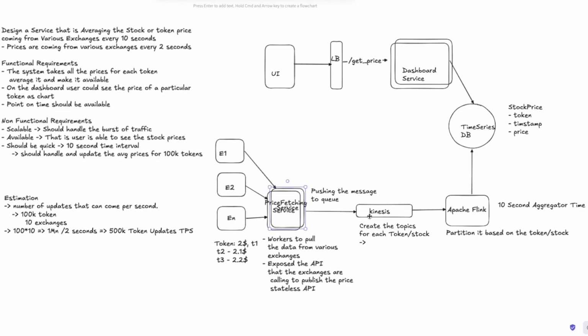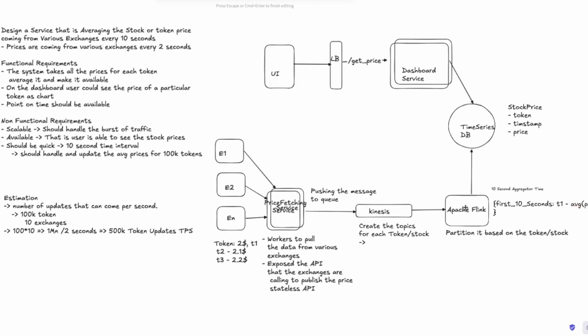Now, what would be happening here is the 10-second aggregator: our aggregation window is 10 seconds. For the first 10 seconds, for the token T1, it will keep the average price in memory.